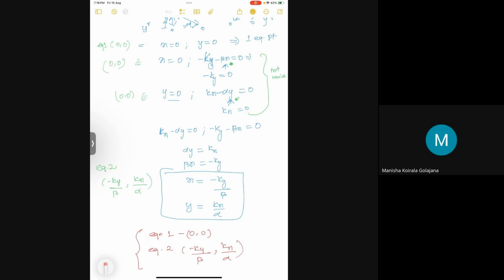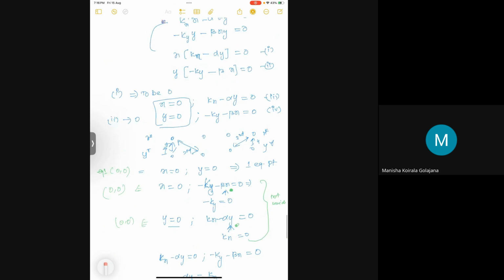Do you have any doubt here? How are we getting minus ky minus beta x equals to 0? Because if you are equating this equation to 0, either x should be 0 or this term should be 0, right? Otherwise, both can also be 0. 0 into 0 will give you 0.